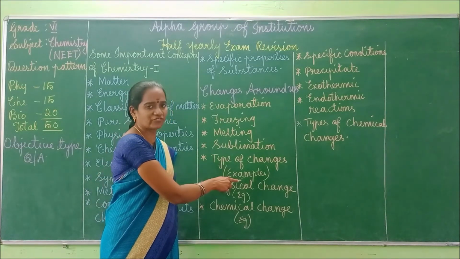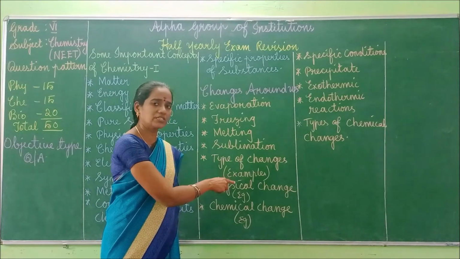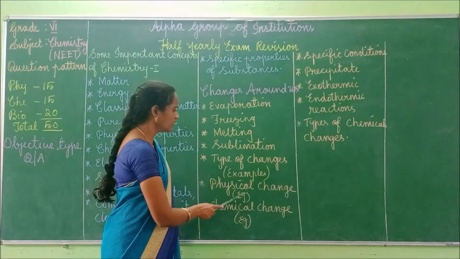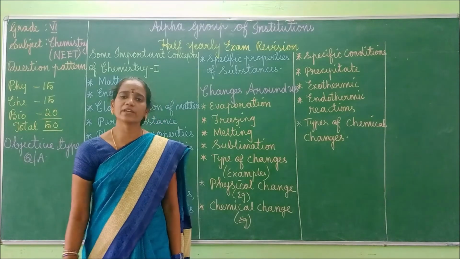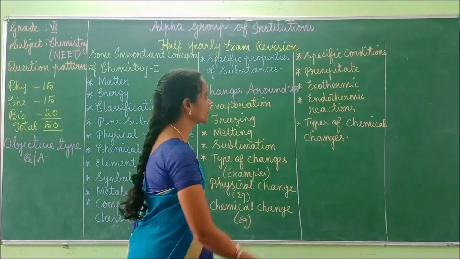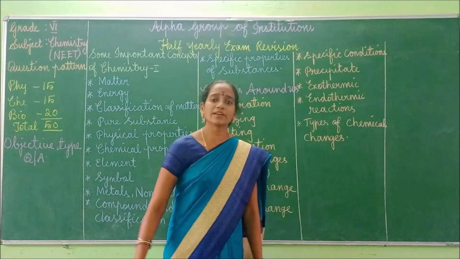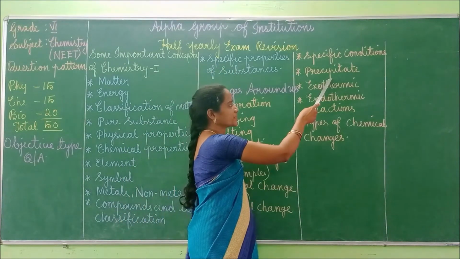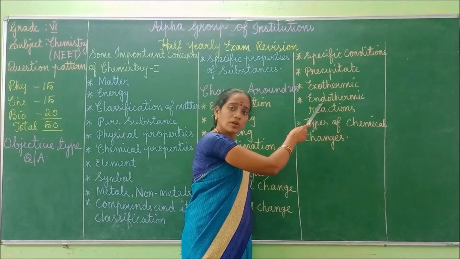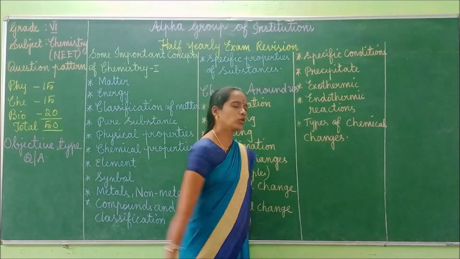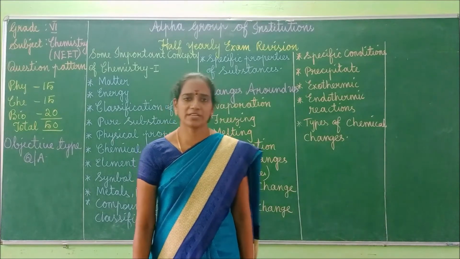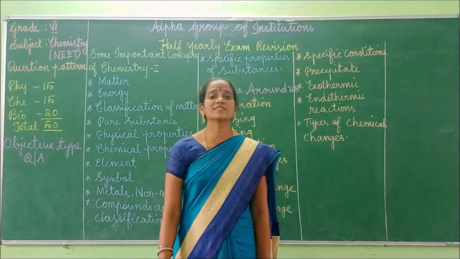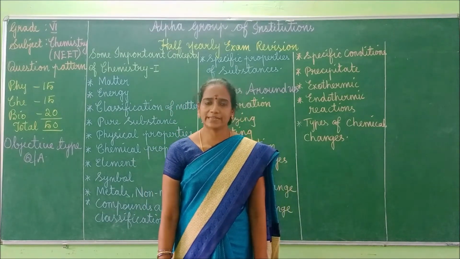Followed by types of changes: what are the different types of changes, and at least a minimum of 2 examples you should learn. And then physical change, chemical change, and you have to learn the examples for that. Followed by the specific conditions required for a chemical change to take place. Next, precipitate, exothermic reaction, endothermic reaction, followed by types of chemical changes, okay? So these are the important contents that you have to go through for the NEET exam, right?